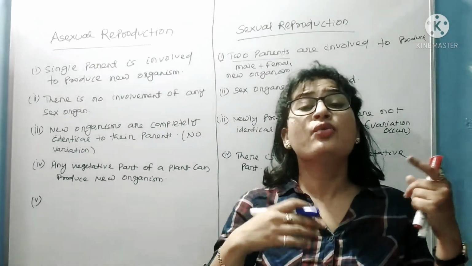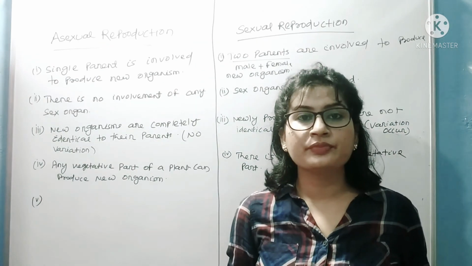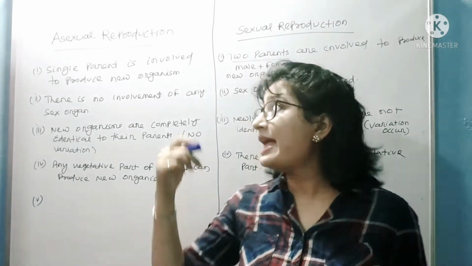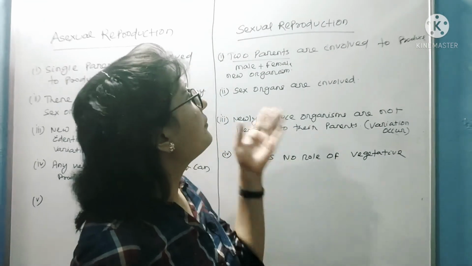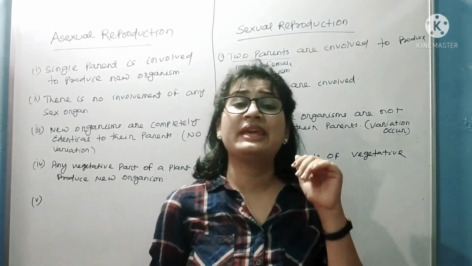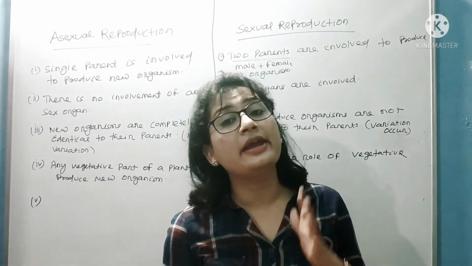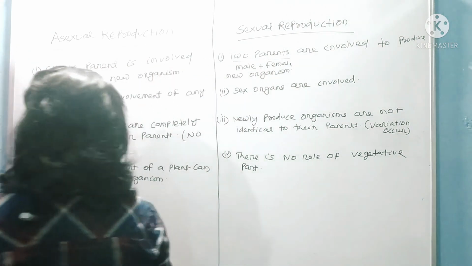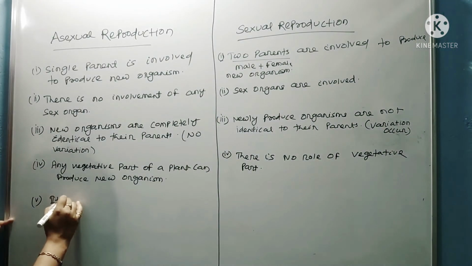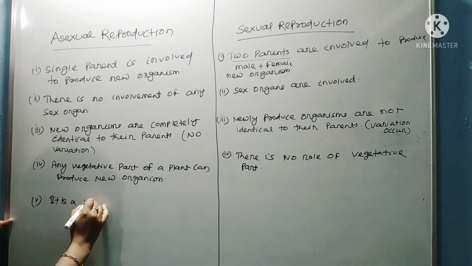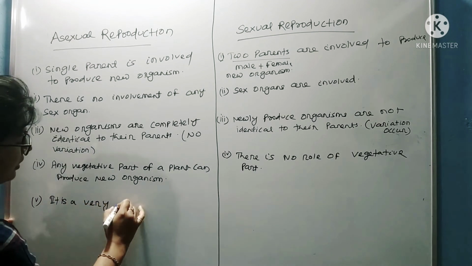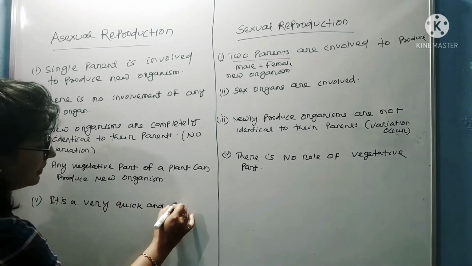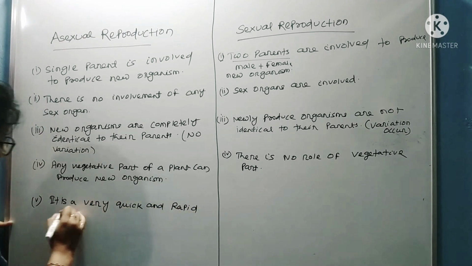The last point. So in case of asexual reproduction, what happened? It is a very quick and rapid process. Within some time, you can get a new organism by following asexual reproduction. But in case of sexual reproduction, what happened? It's a very lengthy and very complicated process compared to what? Asexual reproduction. So the last point is it's a quick and rapid process.